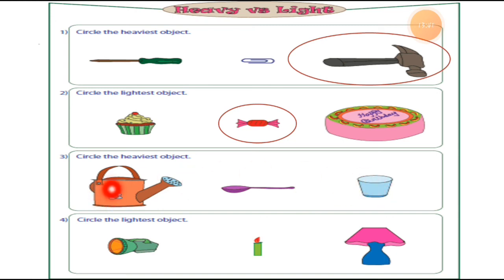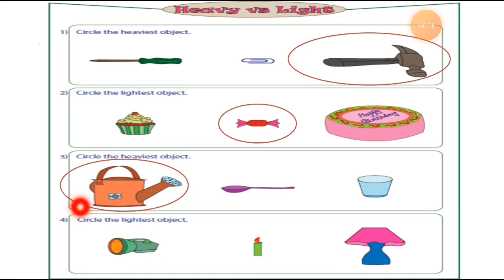If you compare these three things together, which one is heavier? In this row, a glass, a spoon and the water fountain. So the right answer is the water fountain, right students? From these three pictures, this one is heavier compared to the other objects.